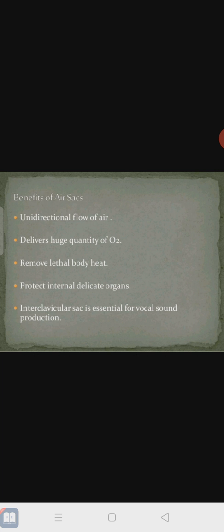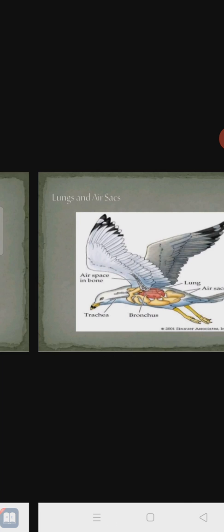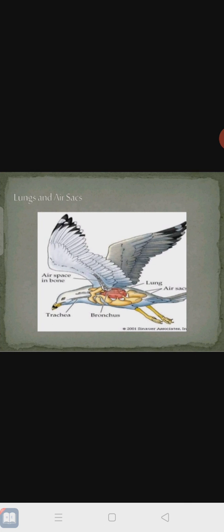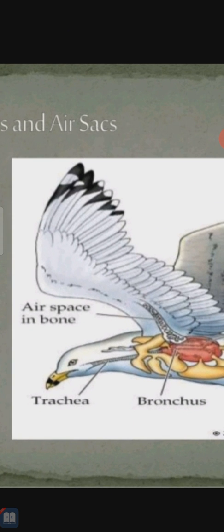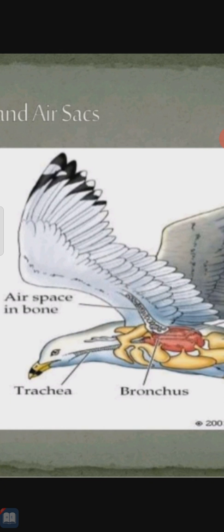The interclavicular sac is essential for vocal sound production. So one type of air sac that we call interclavicular plays an important role in the production of vocal sound. Like these, air sacs are present in the membrane of the bird wings. These we call the air space in the bone.